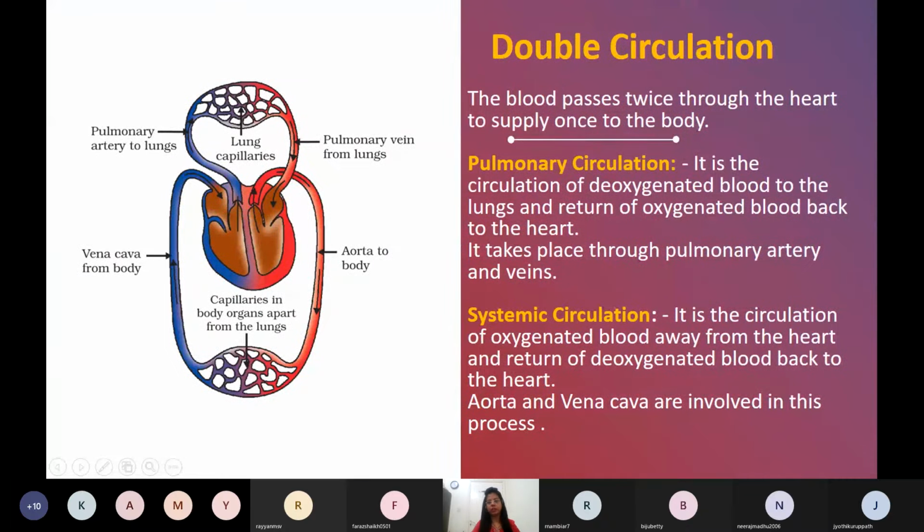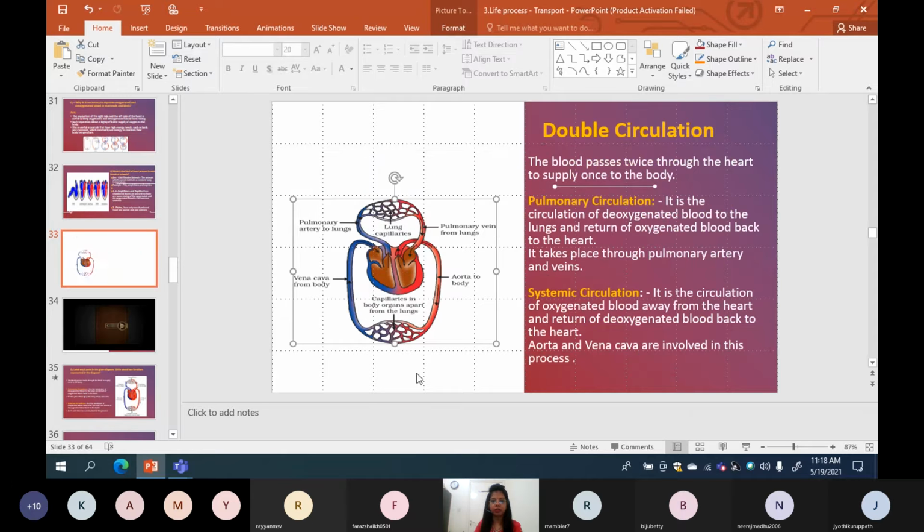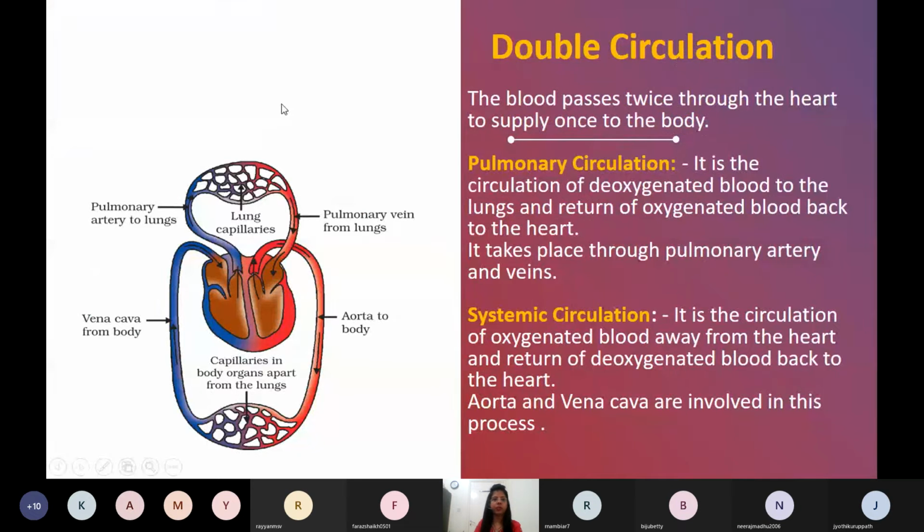Now what is the meaning of double circulation? That the blood is passing twice through the heart to supply once to the body. So that's the meaning and the definition of double circulation.